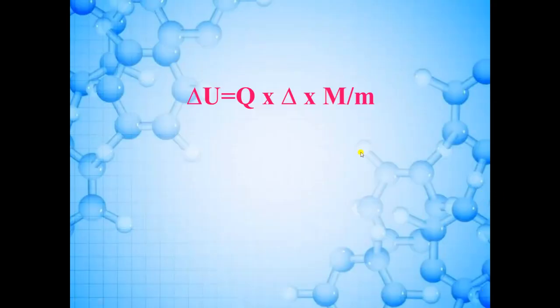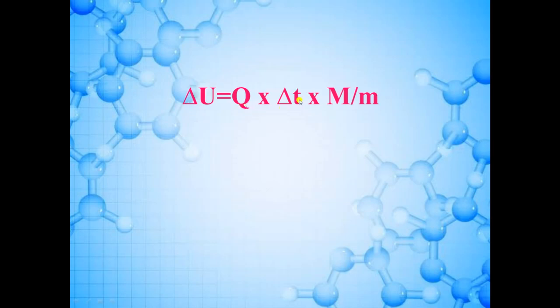This is the formula by which you can find out internal energy. Okay, so here delta U is the change in internal energy and Q is the heat capacity of the calorimeter. Delta T is the rise in temperature. m is the mass of the substance taken and capital M is the molecular mass of the substance.